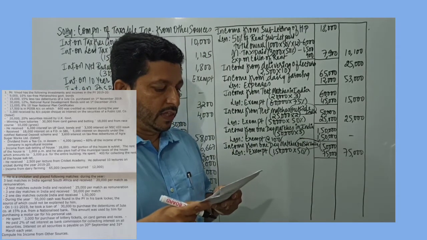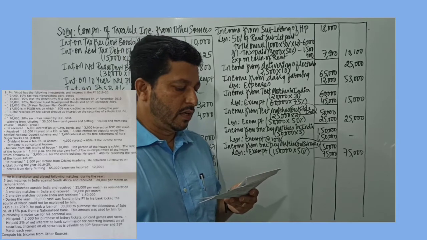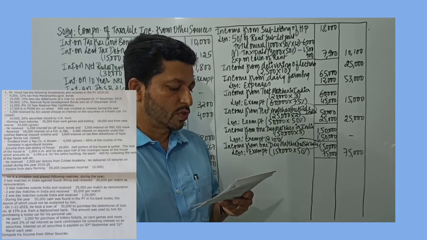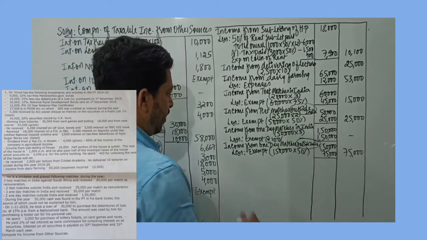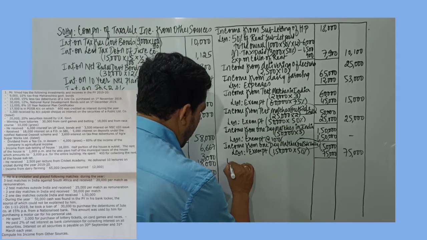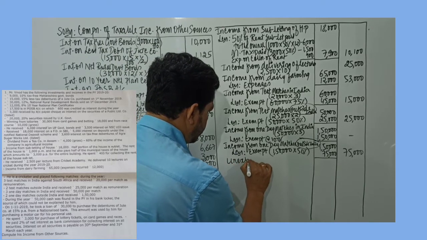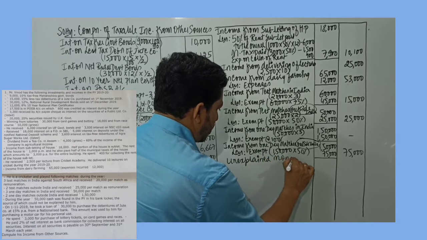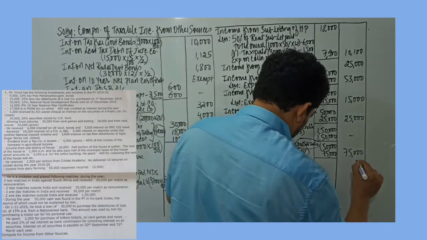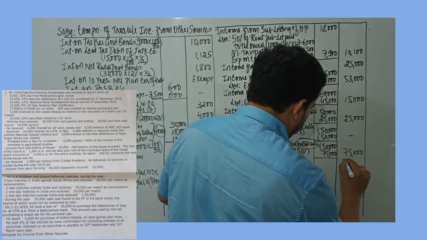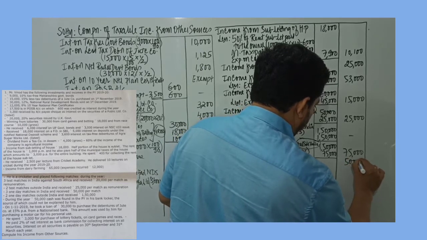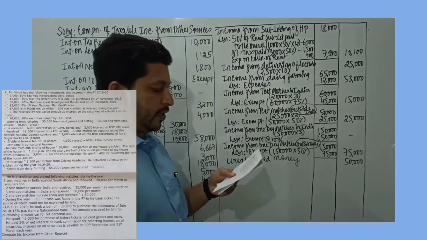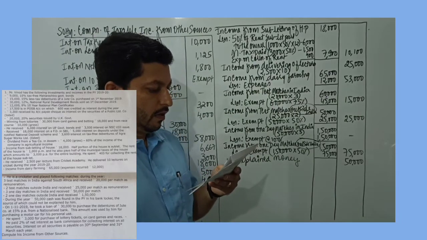Then during the year 50,000 cash was found in the previous year in his bank locker, the source of which could not be explained by him. So we have unexplained money. Unexplained money found in his locker, no satisfactory response from him, and the unexplained money that is received is 50,000.